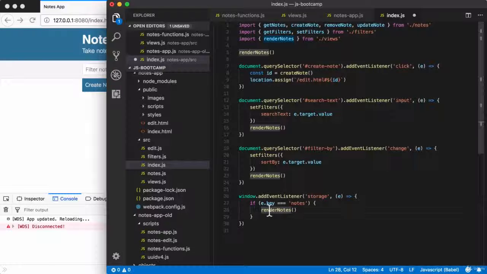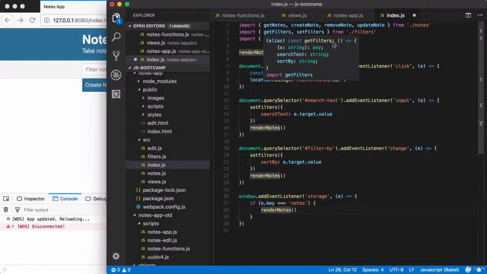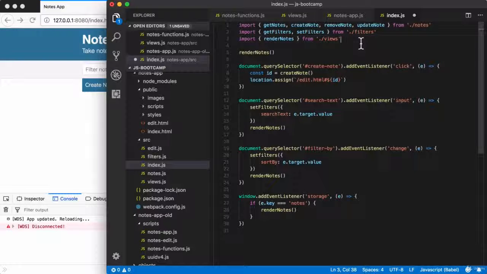The last thing we need to do in this file is remove the imports that we're not using. There's nothing wrong with importing something you're not using, but it's best practice to just import the stuff you're actually using. Currently, I am not using getFilters, so we can remove that. I am using setFilters. I am using renderNotes. From the notes module, I'm just using createNote. So I can remove the getNotes function. I can also remove the import for removeNote and updateNote. We'll be using those two in our other page. And there we go. We have a final and complete index.js file. Whoops, there's a little typo right here. That should be setFilters with a capital F.